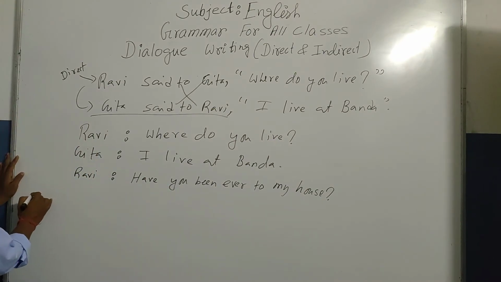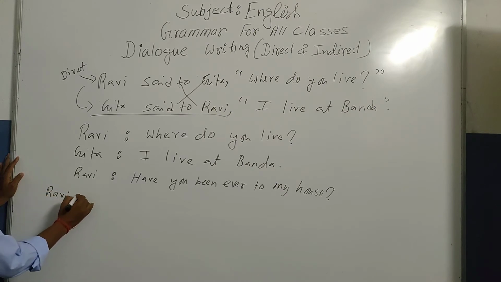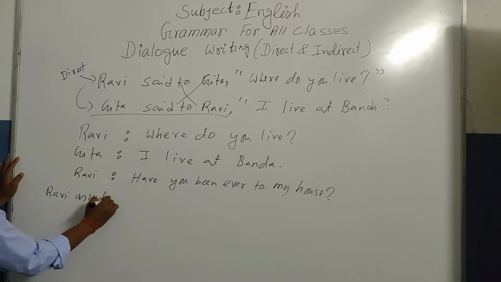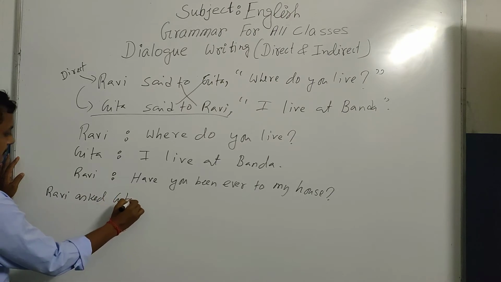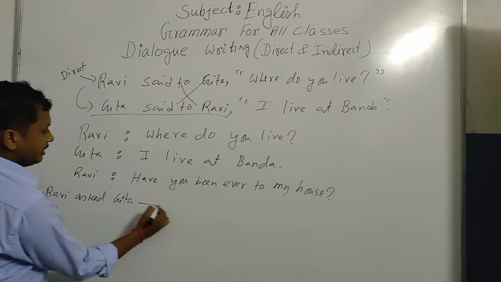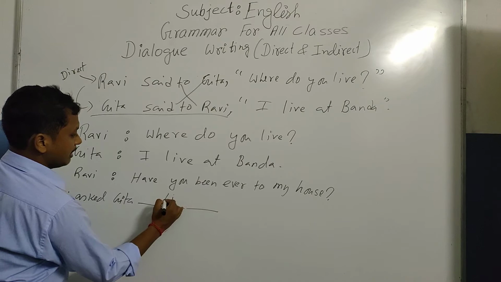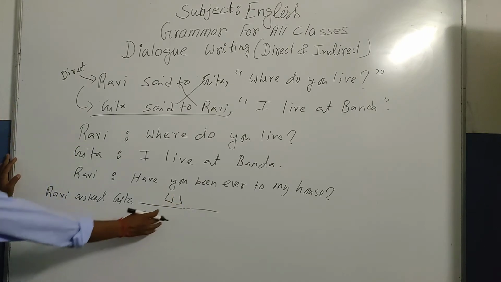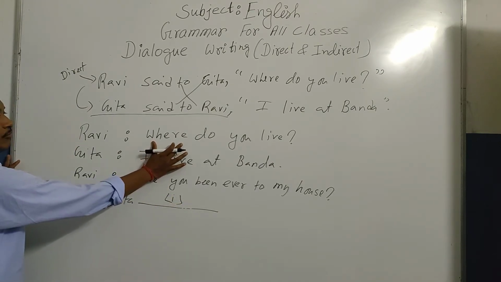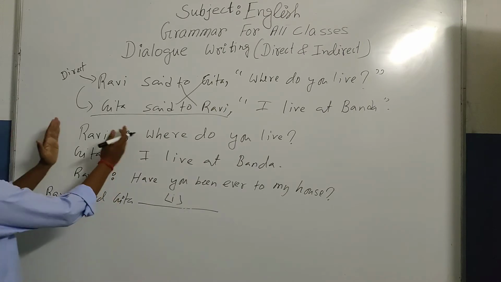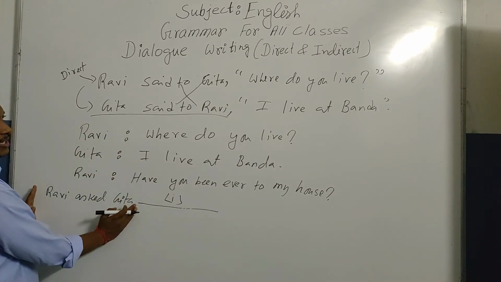Here the answer will also be given in this way. Ravi asked Geeta, then you will be given the blank. You have to fill in the blank taking help from these dialogues. That means the reporting word part has been given here.